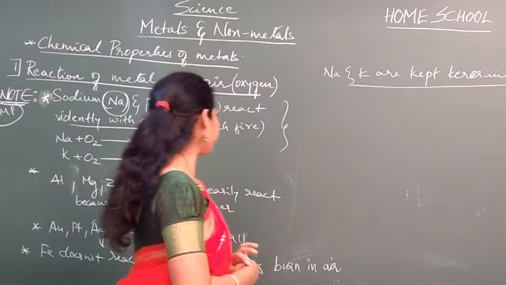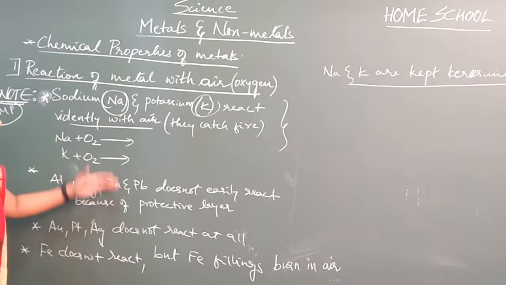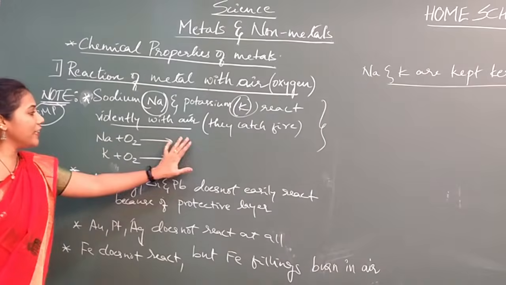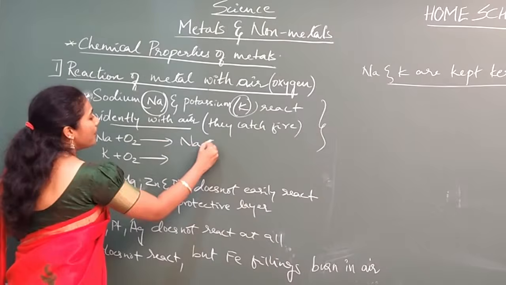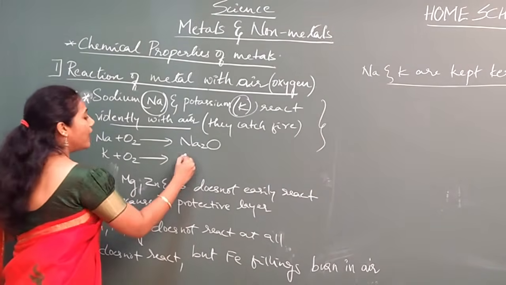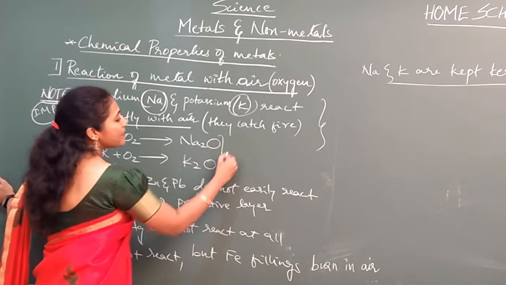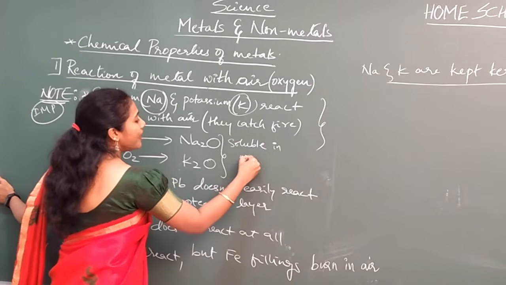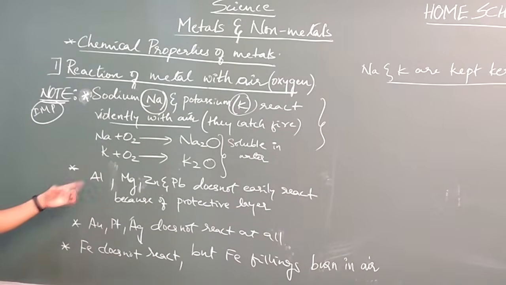Okay, fine. Before going to the second point, they react with oxygen, but the reaction is very dangerous. Can you predict the products? Here you will get sodium oxide: sodium valency 1, oxygen valency 2, so the formula is Na2O. And here you will get K2O. Both are soluble in water.